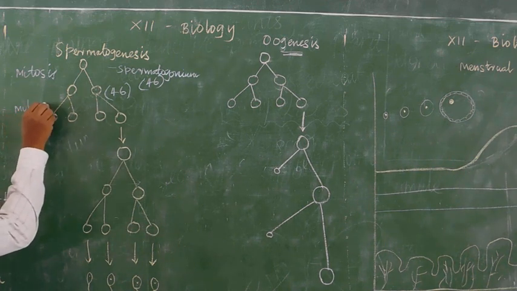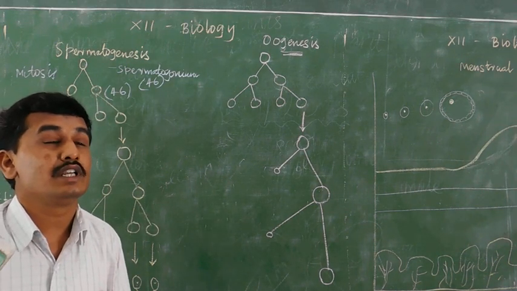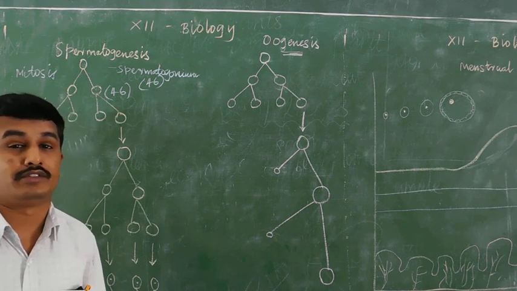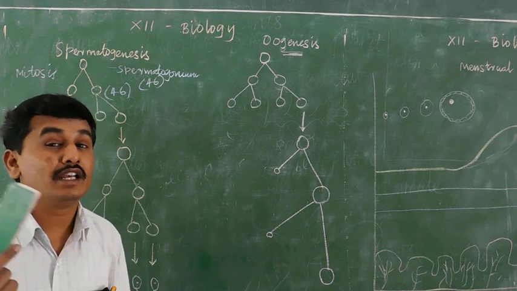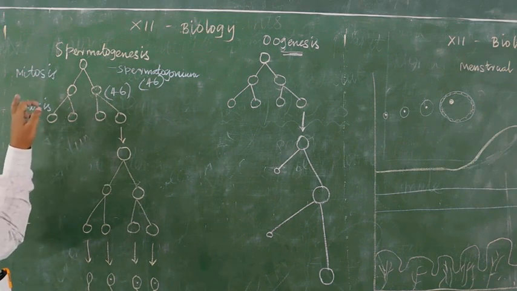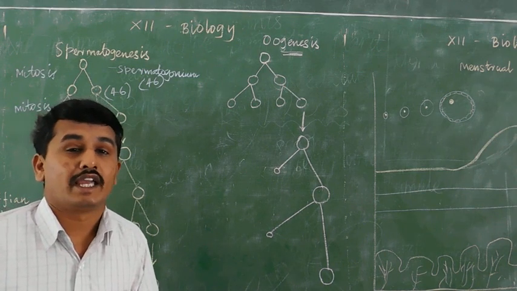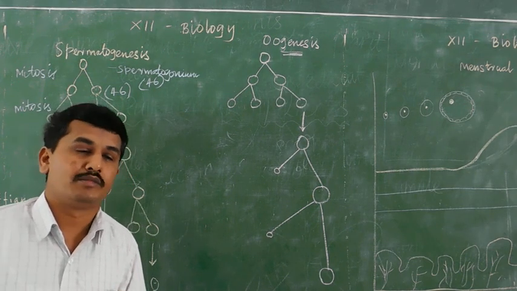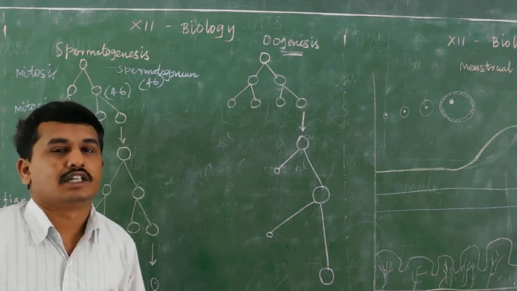Normally, as you studied, during sexual reproduction the meiosis process takes place. Meiosis also takes place in the next stage, but in the first stage it is the mitosis process. You know the difference between mitosis and meiosis, already studied in 11th standard. Take your 11th standard NCERT once again to revise the mitosis and meiosis processes. This is important for the reproductive cycle.